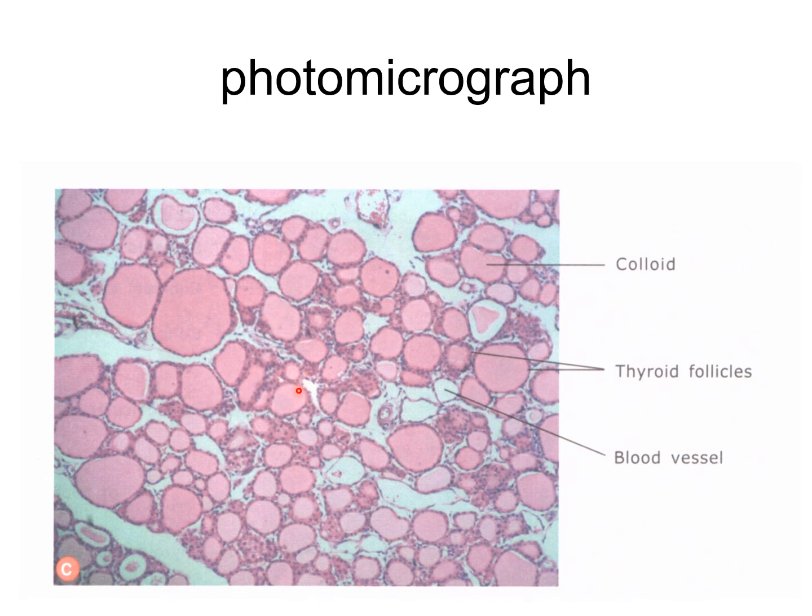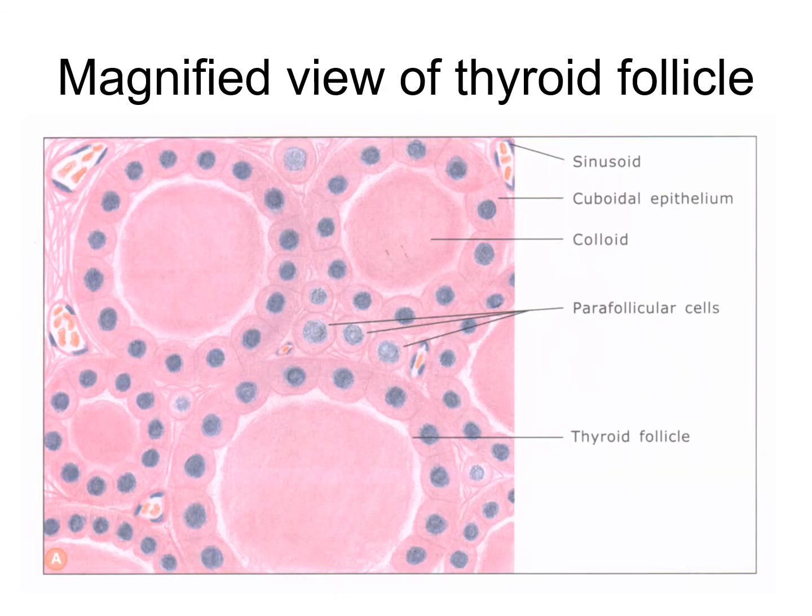Colloid filled material with thyroid follicle. These are the labels. You can label the thyroid gland, and the interfollicular cells or the C cells you can locate within these follicles. So these cells are the interfollicular cells. You can identify the follicle by the material filling it.